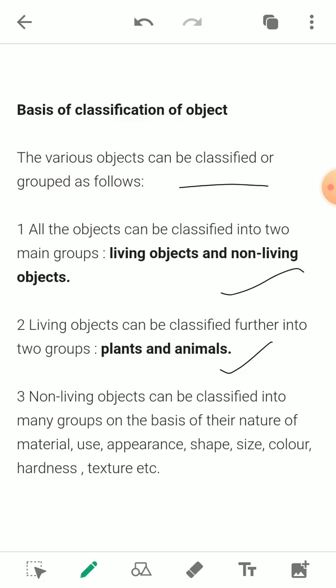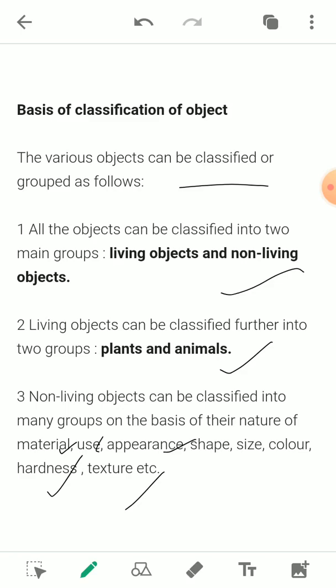There are other bases of classifying an object, like the nature of the material, or the use, or the color, shape or size, or we can say the appearance. As well as whether the object is hard or soft, or its texture, or whether the object is transparent, translucent or opaque. So the classifying really varies with the living object or the non-living object.